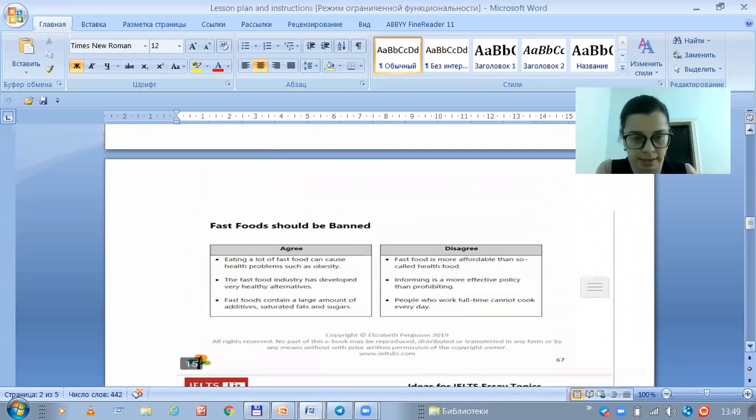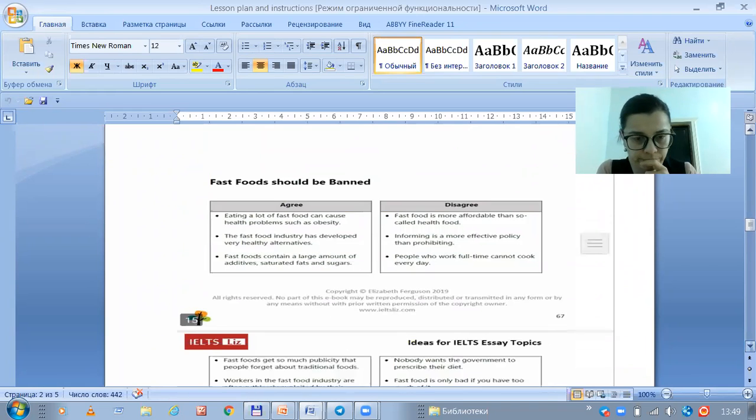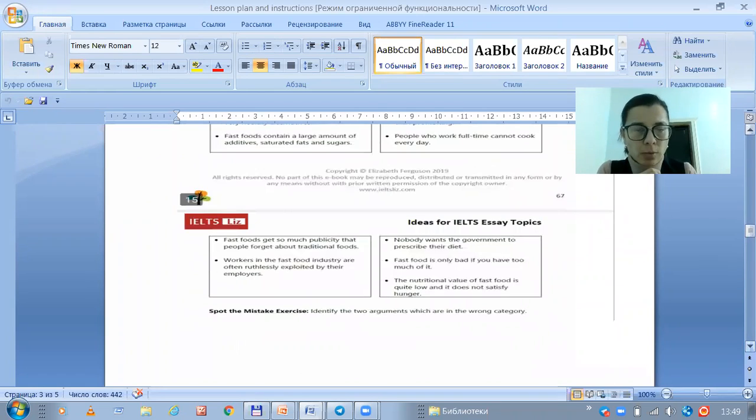Fast food should be banned. Agree part. Eating a lot of fast food can cause health problems such as obesity. We have spoken about it, yes. Fast foods get so much publicity that people forget about traditional foods. Nobody wants the government to prescribe their diet. Workers in the fast food industry are often ruthlessly exploited by their employers. Fast food is only bad if you have too much of it. Nutritional value of fast food is quite low and it doesn't satisfy hunger.